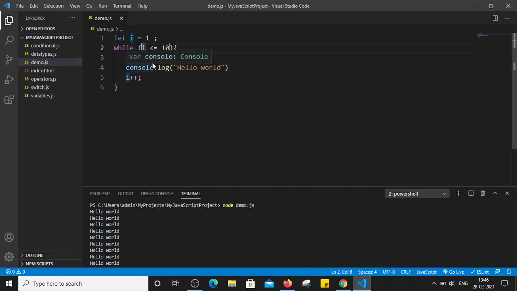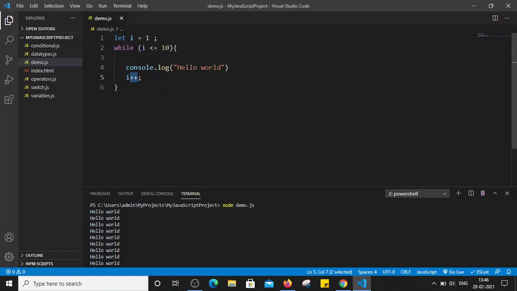Now let's see what will happen when it's 10, right? So i becomes 10. It will check whether 10 is less than or equal to 10. That is also true because 10 is equal to 10, and it will iterate this hello world. It will print hello world. Now i plus plus. So it will again increase the value of i by 1. Now i will become 11, right?